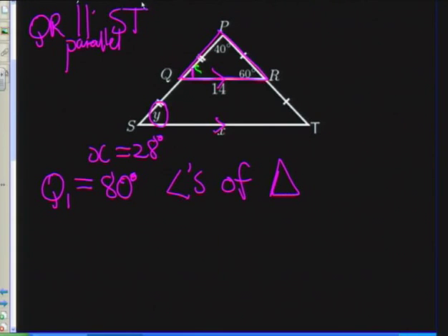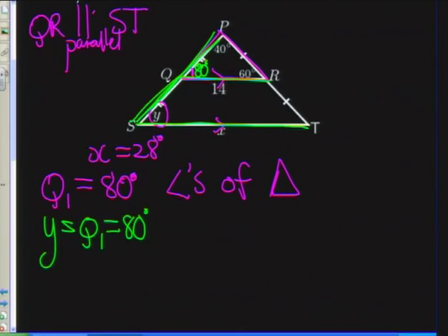So now, if this angle Q1 over here is 80 degrees, and it is true that the line QR is parallel to ST, because of the midpoint theorem, I can say that y is equal to Q1 is equal to 80 degrees. And remember earlier on we spoke about that F form over here. There we've got the F. And we said that the F form indicates to us corresponding angles. So I'm going to write down corresponding angles. And if you haven't stated it before, you do need to say that QR is parallel to ST.